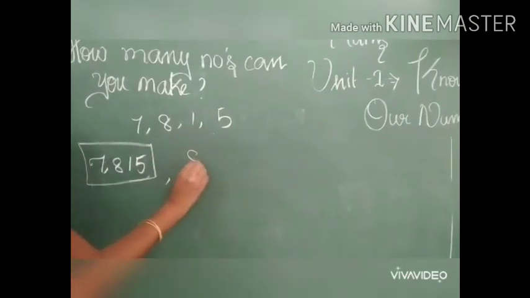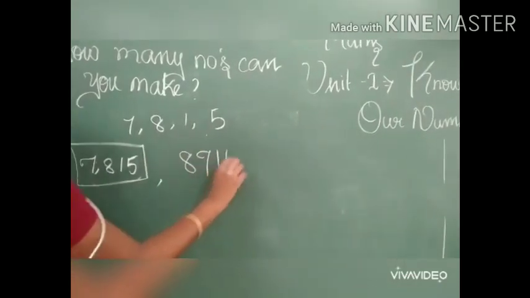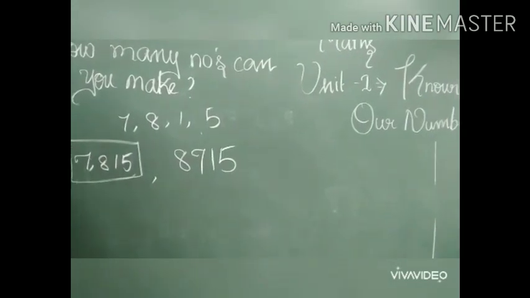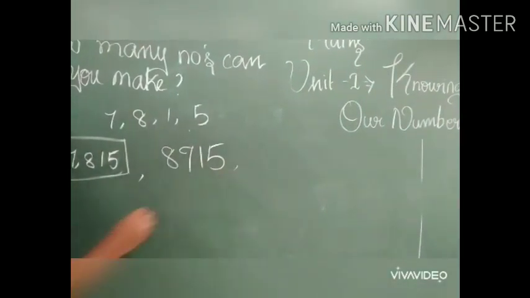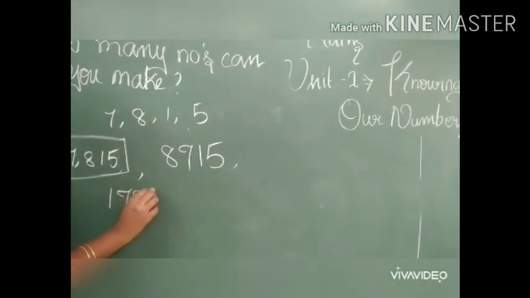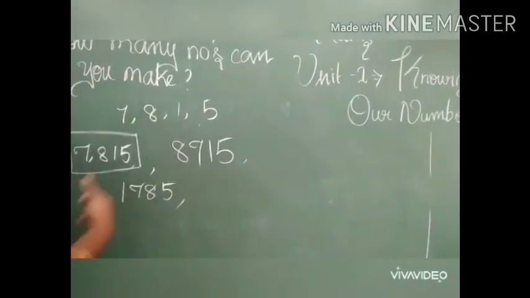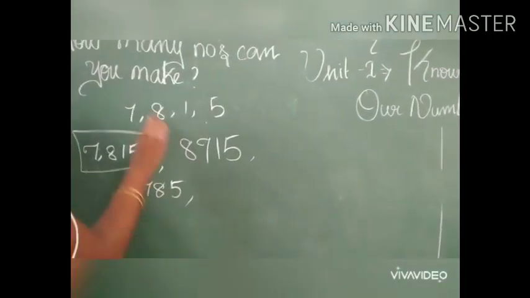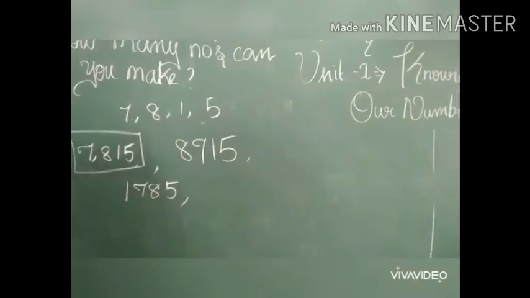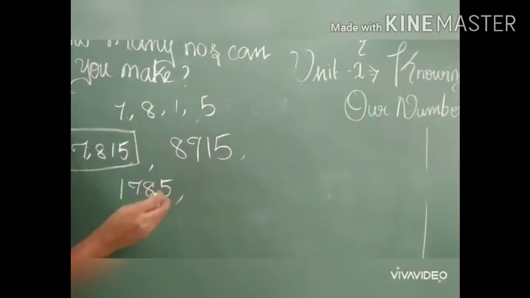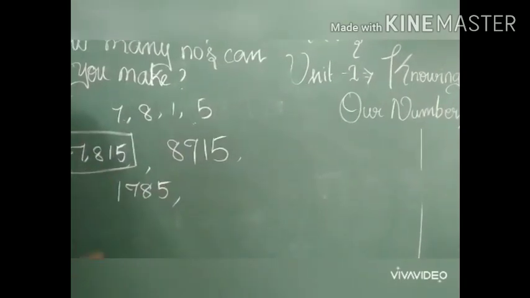Next number, 8715. Yes, this is another 4-digit number. 1785 is also another 4-digit number, and you can make more 4-digit numbers using these 4 digits. This is also one homework. Please try it in your rough note.